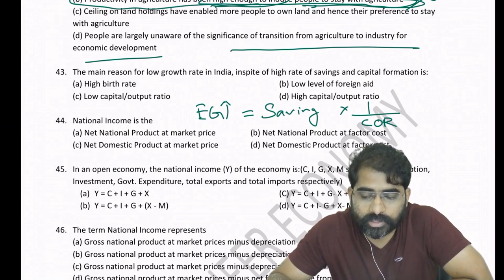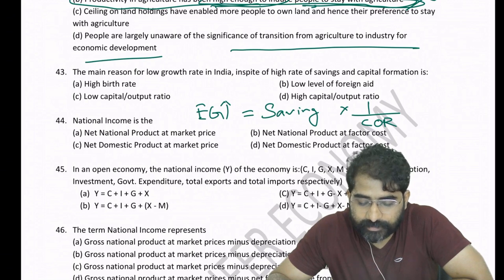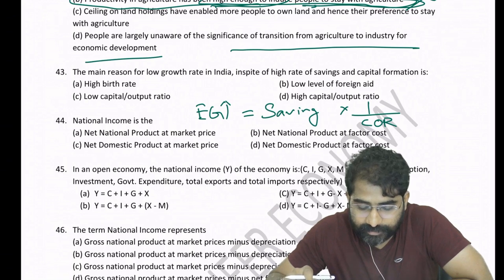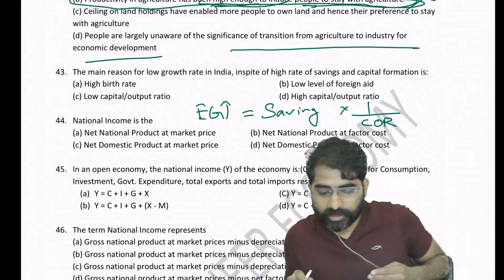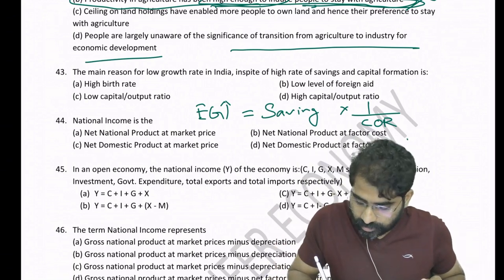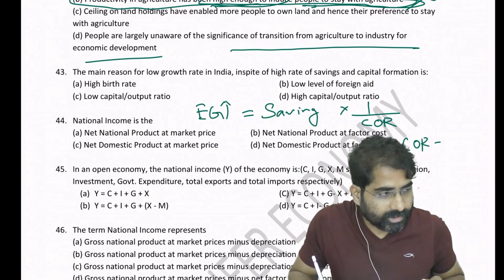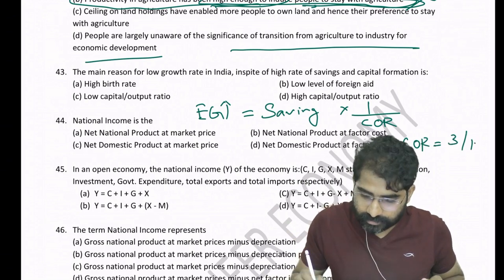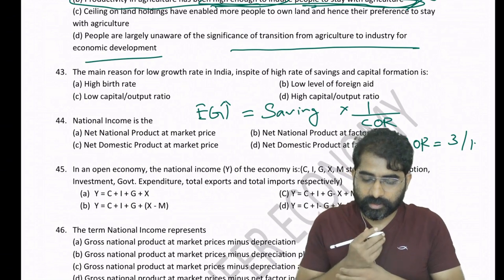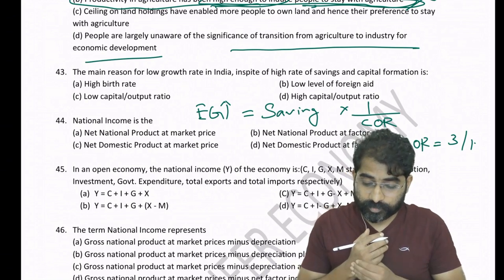If more capital is required per unit of output, the capital is less effective. Suppose the capital output ratio is 3:1: one unit of output is produced using 3 units of capital.